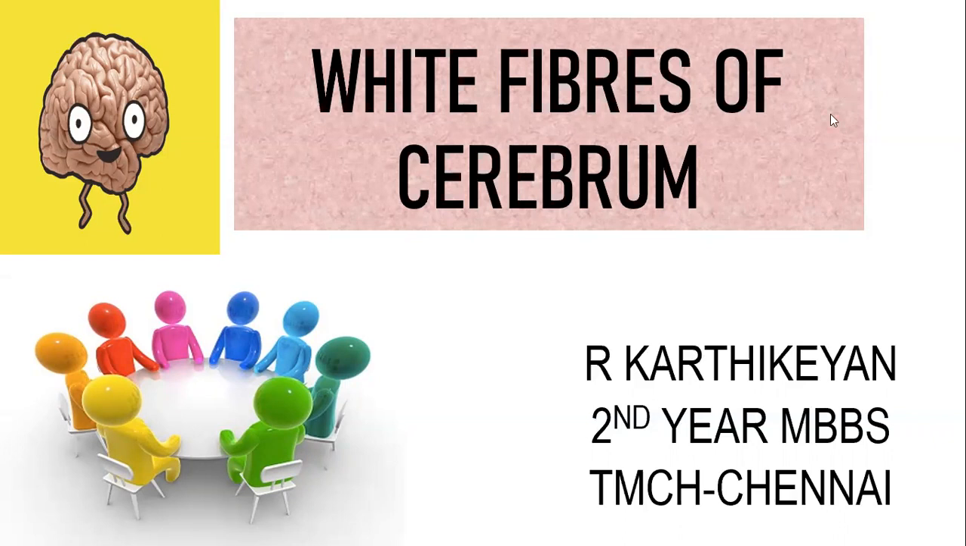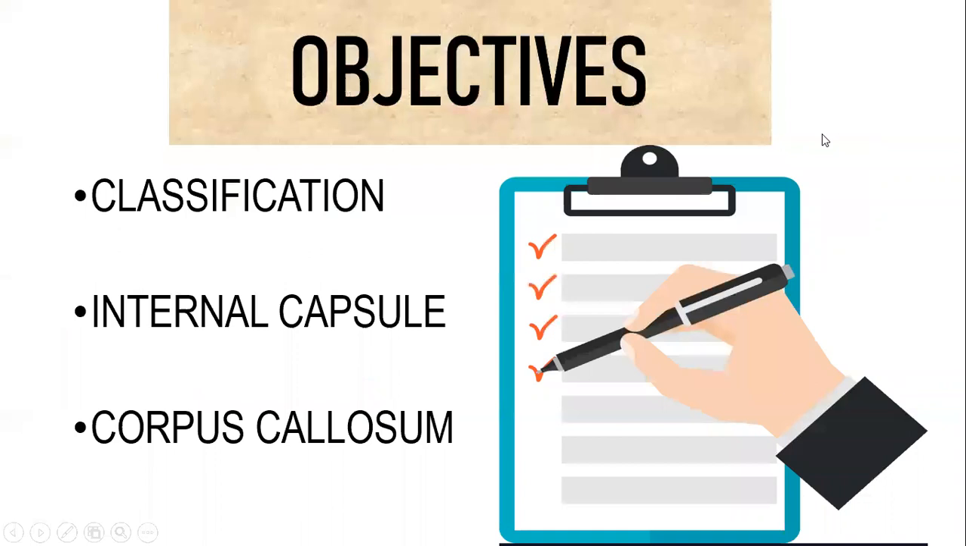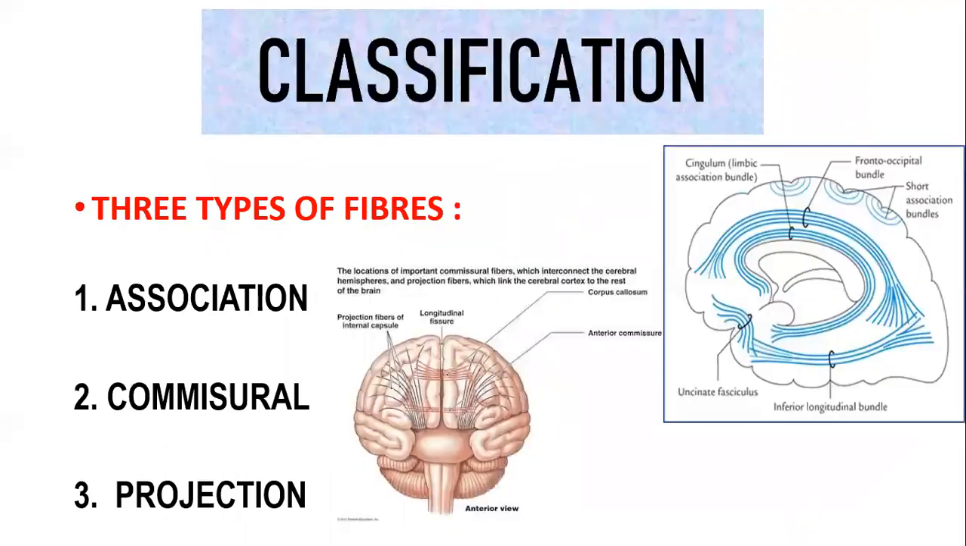If you take the objectives, the essay question is framed in this order. First they will ask you to classify the white fibers, and then they ask you to talk about the internal capsule. Corpus callosum I have included because it is not asked in the theory exam very frequently, but for your practicals, corpus callosum is a discussion point. So I have just included that in this session. Let us get started with the classification first.